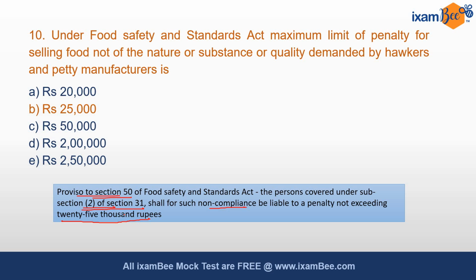The basic difference between Food Safety and Standards Act and National Food Security Act is one provides the standards of food, what good quality, what is the nature, substance of food that should reach the end consumer. And the second is National Food Security Act, and it talks about the security of food. It talks about affordability, accessibility and availability of food.